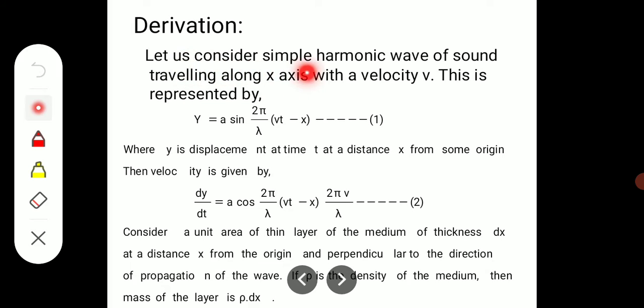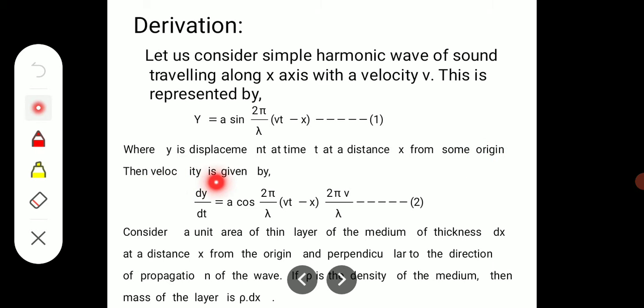Let us consider a simple harmonic wave of a sound traveling along the x-axis with a velocity v, and this is represented by y is equal to a sine, in terms of omega, where we reduce f with v and lambda. So therefore it is 2 pi by lambda into bracket vt minus x. Say this is equation 1, where y is the displacement at a time t